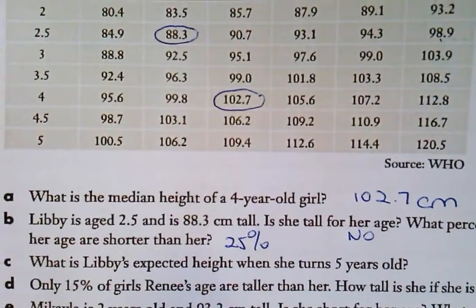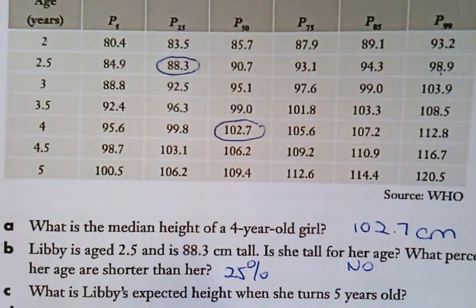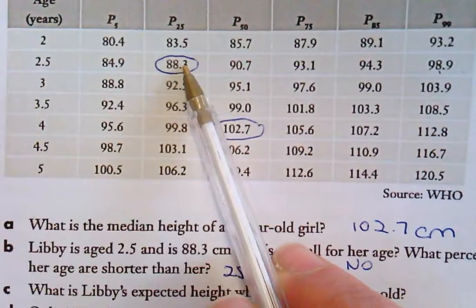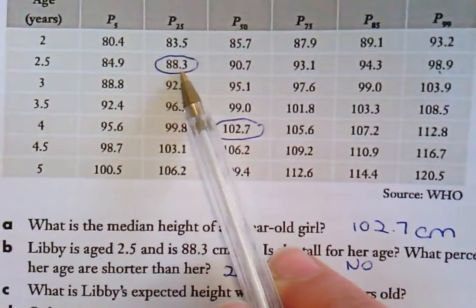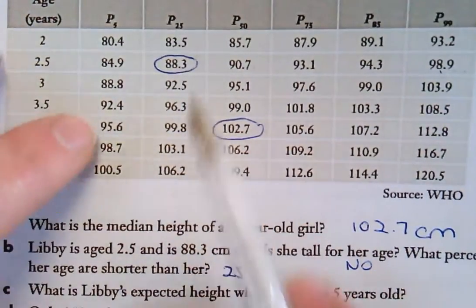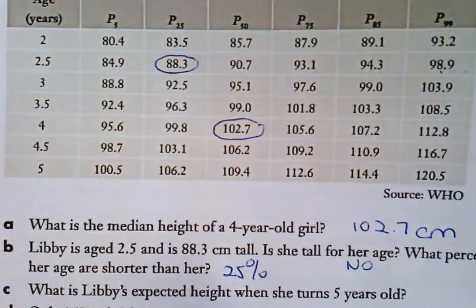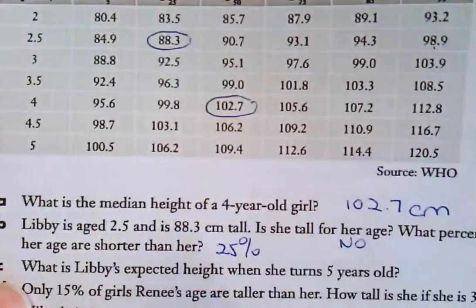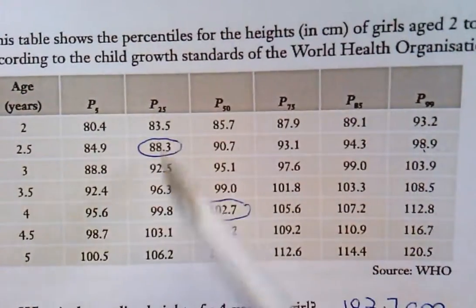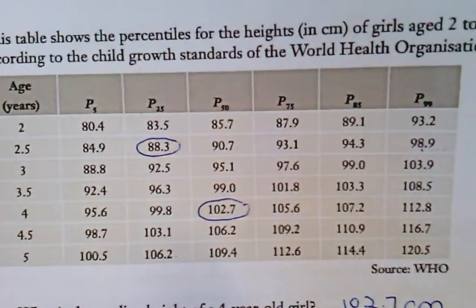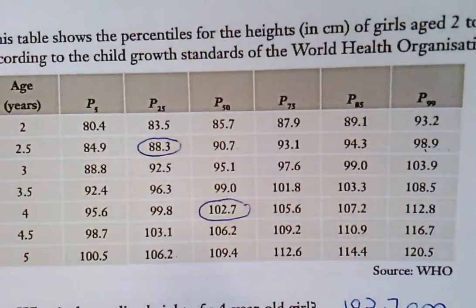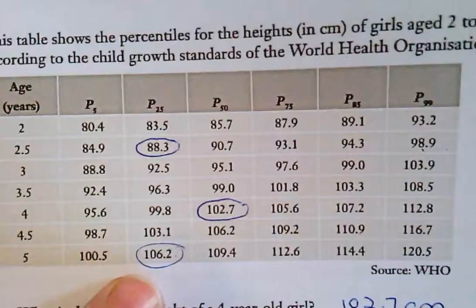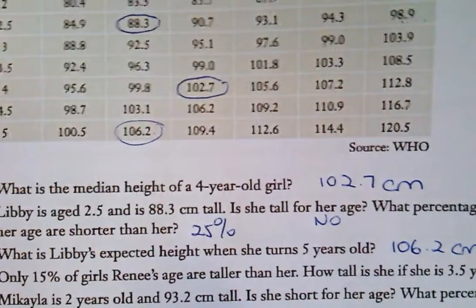What is Libby's expected height when she turns 5 years old? Because she's in the 25 percentile bracket as a young child, we're expecting that she should stay in that bracket, okay? So her expected height when she turns 5, we stay in the same column, will be 106.2 centimetres. That would be her expected height when she turns 5, okay?